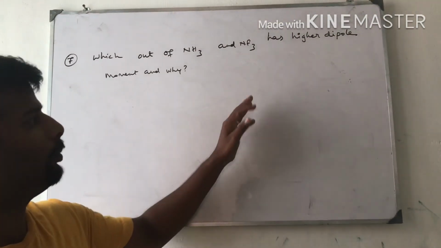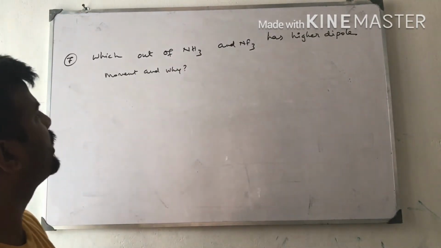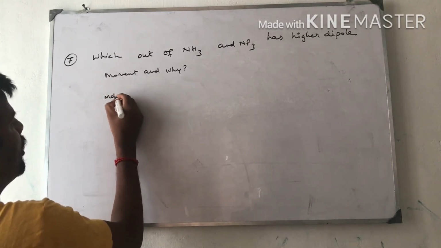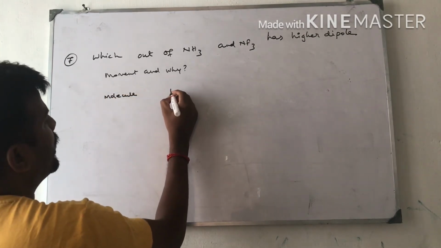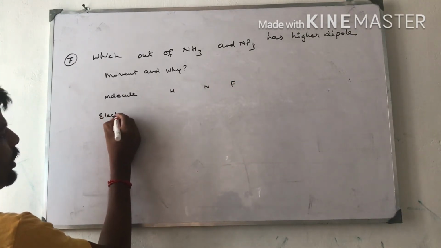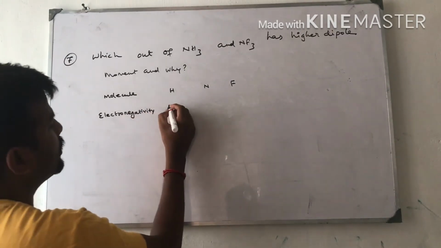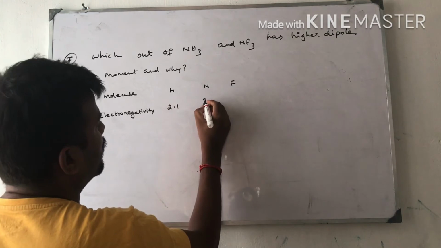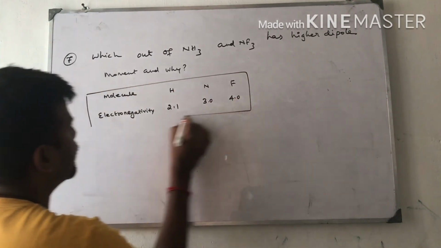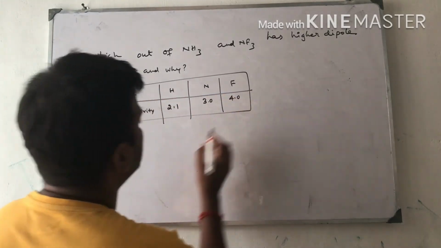This is an important 2 mark question. Which out of ammonia or nitrogen trifluoride has the higher dipole moment? Why? This is the question. First we have to write the molecule names, hydrogen, nitrogen, fluorine, and their electronegativity: hydrogen is 2.1, nitrogen is 3, and fluorine is 4. Fluorine is the most electronegative element. This data is important for solving the problem.